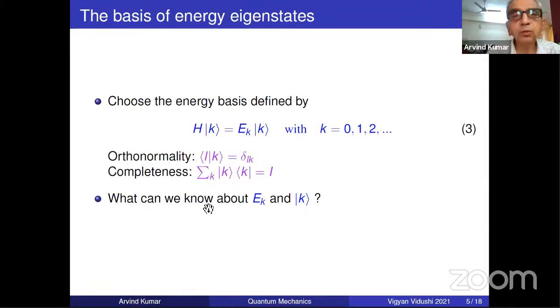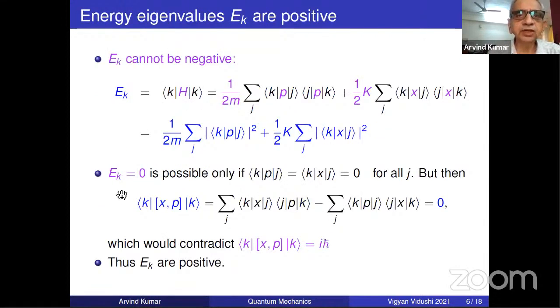So what can we find out about Ek and K? A couple of steps of this very elegant proof. First of all, you show that Ek cannot be negative. How do you show it? Ek is the operator between K and K, the diagonal matrix element, that is the eigenvalue of this, because you know K's are eigenfunctions, eigenstates, I should say. So Hk is Ek comes out and Kk is 1.